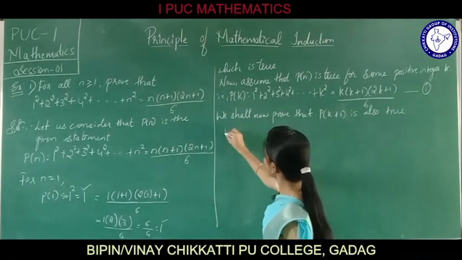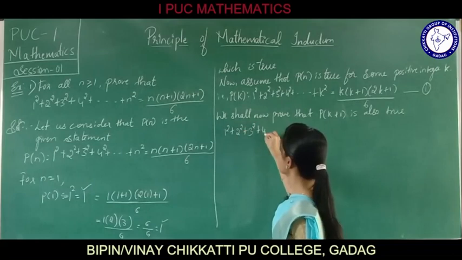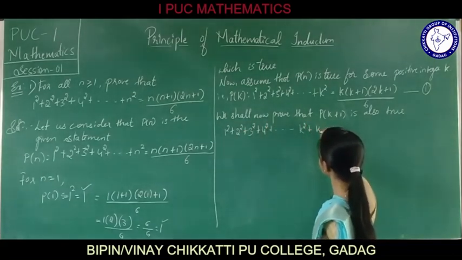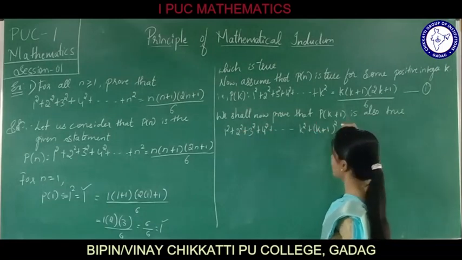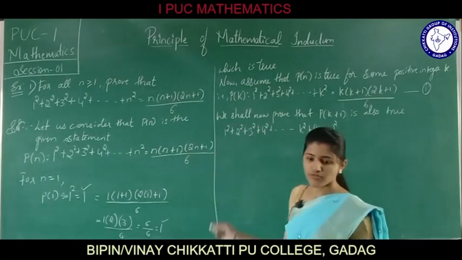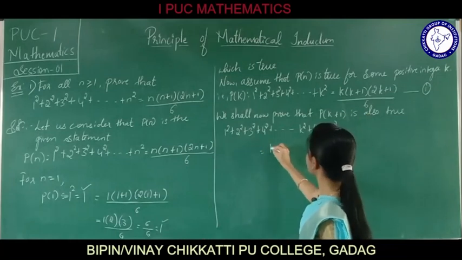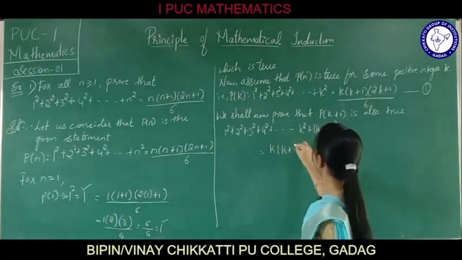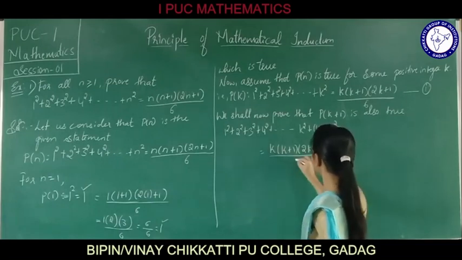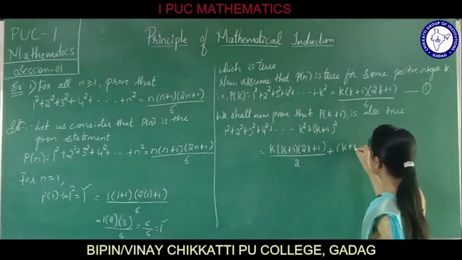It is 1 square plus 2 square plus 3 square plus 4 square plus so on up to k square plus k plus 1 whole square, because we are proving it for k plus 1. Now use equation 1. This can be written as k into k plus 1 into 2k plus 1 divided by 6 plus, for one more term, k plus 1 whole square.